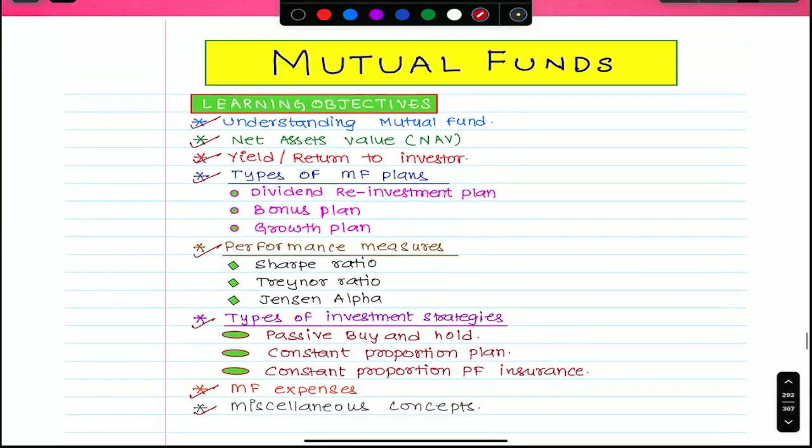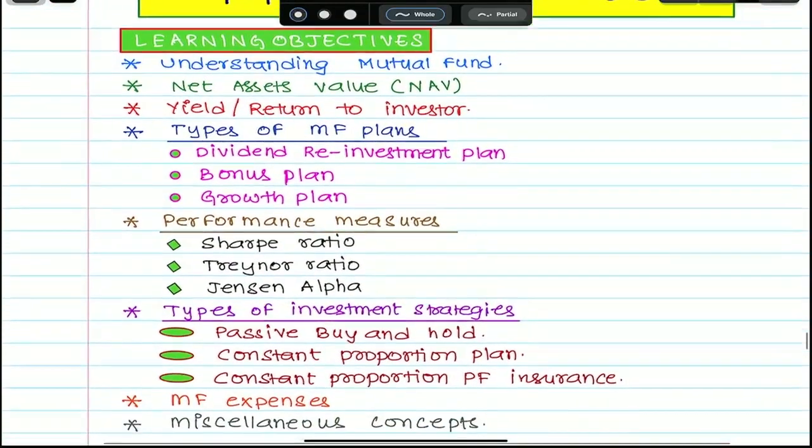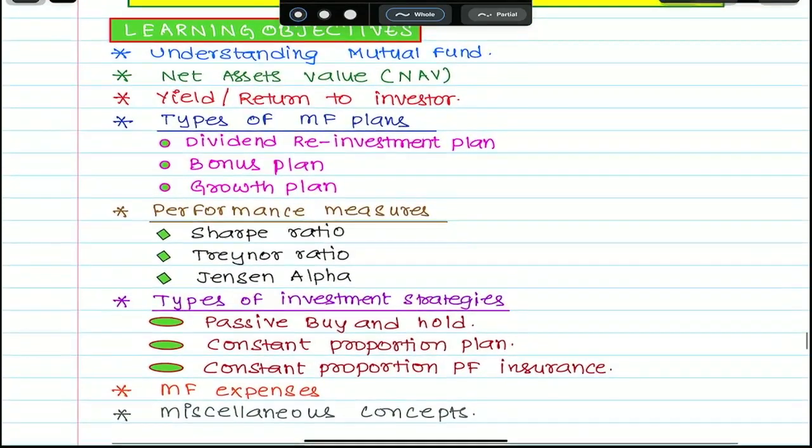Please write it in the notes. Have clarity on the learning objectives first. Every question we have to do in the notes again. Write down the learning objectives. Copy this down.